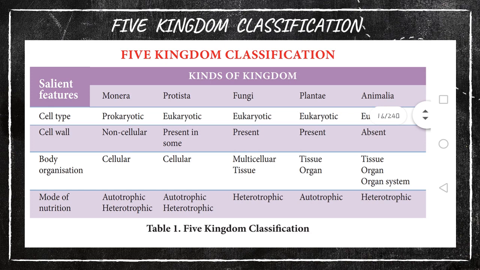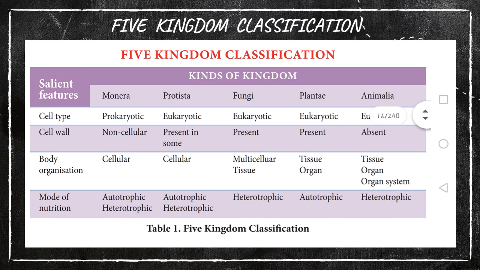Body organization: whether it is cellular type. For Monera, it is cellular type, because they are unicellular organisms, only one cell is there. Protista are also single-celled organisms, that's why cellular type. Fungi are multicellular. Multicellular means a group of cells forms a tissue, that's why they are called multicellular tissue type. Okay. In Plantae, tissue also will be there.